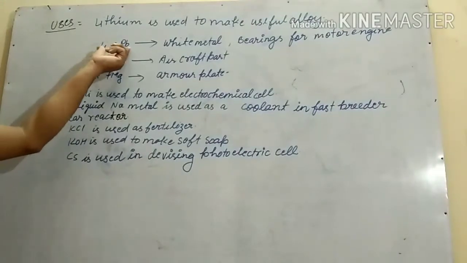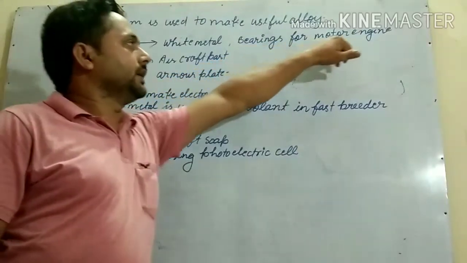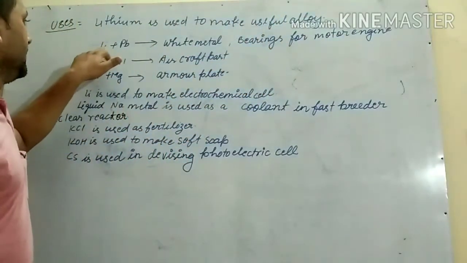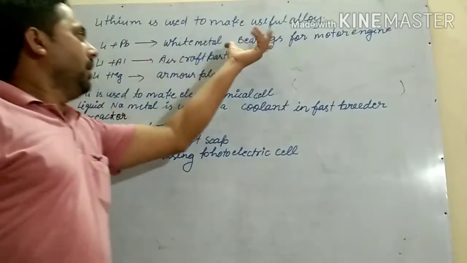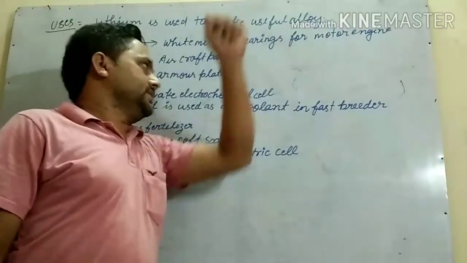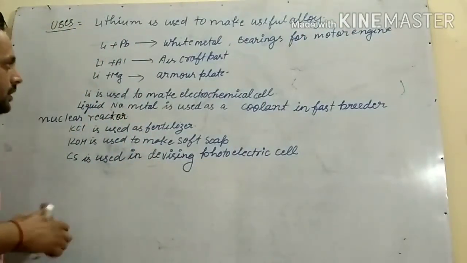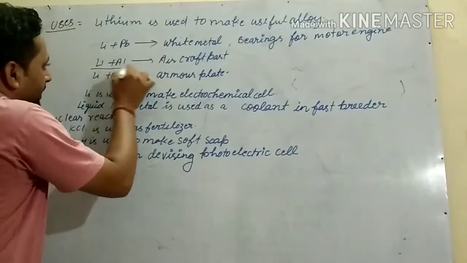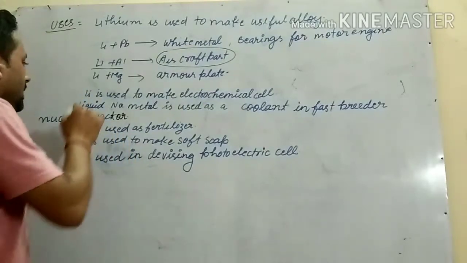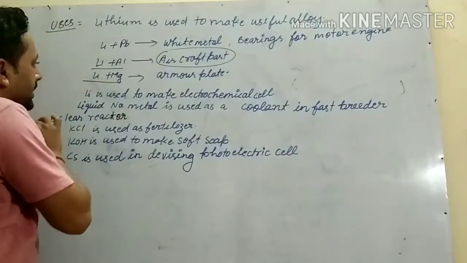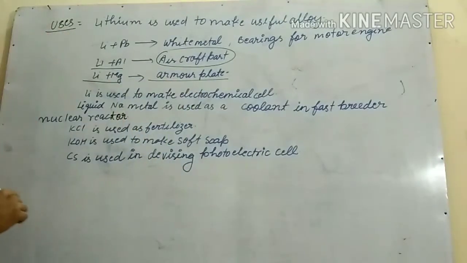Lithium plus lead, a white metal, is used for bearings for motor engines. An alloy of lithium and aluminum is used in aircraft. An alloy of lithium and magnesium is used for armor plates.